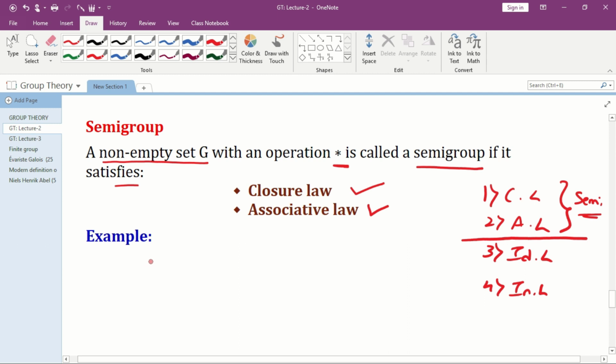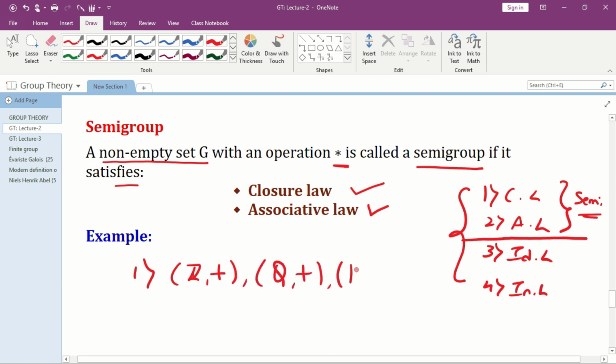Therefore, what are the examples? Already we have given examples for group. Every group satisfies all the 4 laws, but we require only 2 laws. Therefore, all the groups become semi-groups. Therefore, examples are again Z plus, Q plus, R plus, C plus, etc. And can we consider N plus, the set of all natural numbers under addition?